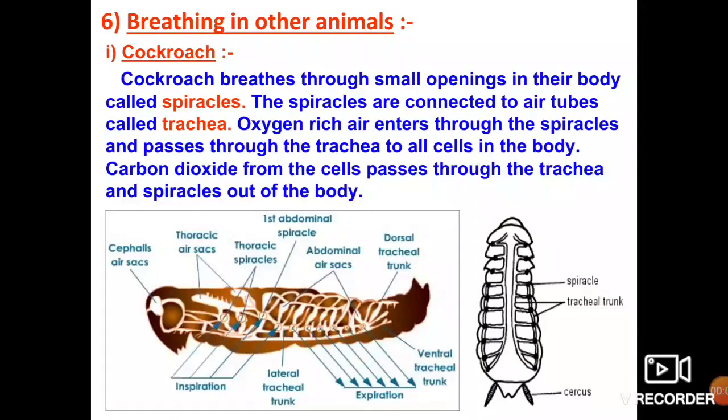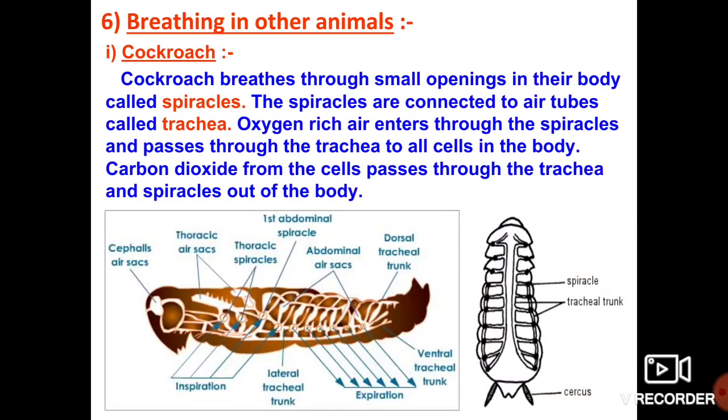Okay? Yes, my dear students. In this class we are going to discuss how respiration, or breathing, takes place in the cockroach. I hope you understand what we previously discussed, respiration in the human body. That is totally different and more complicated as compared to the cockroach and other organisms.